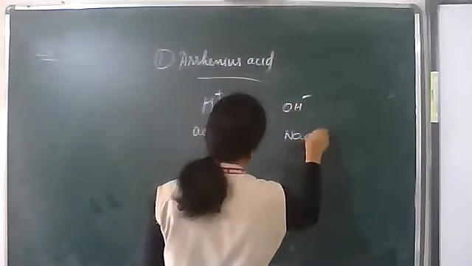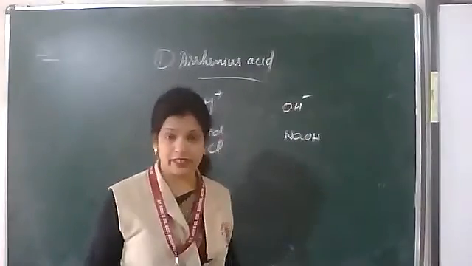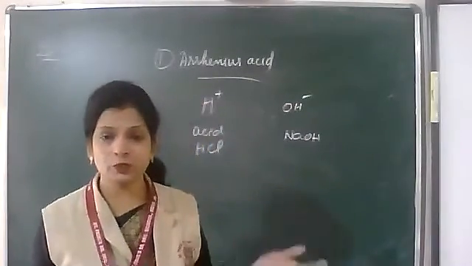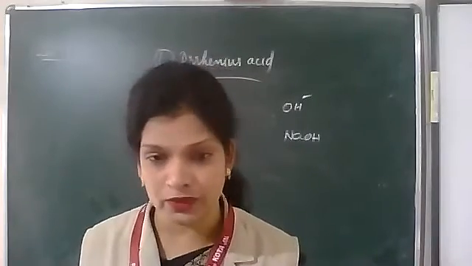NaOH can give OH minus, HCl gives H plus. Any species which can give H plus ions is an Arrhenius acid. Any species which can produce OH minus ions is an Arrhenius base.